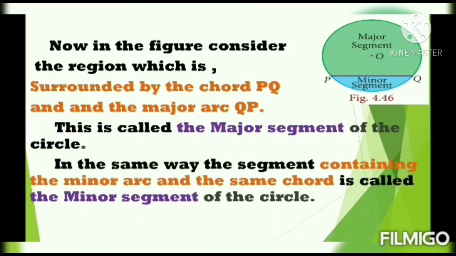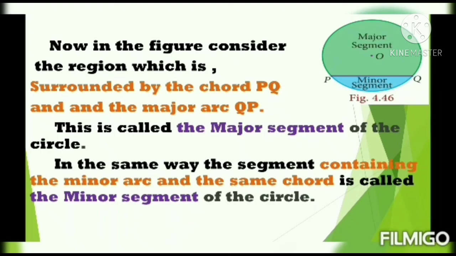Now in the figure, consider the region. There are two regions: the blue region and the green region. The blue region contains a minor arc and a chord. Similarly, the other segment contains a major arc and a chord.